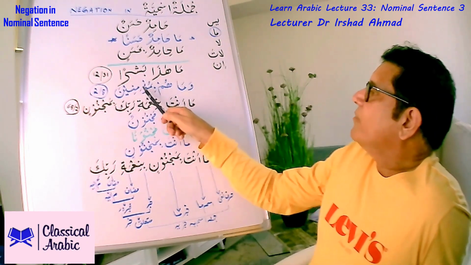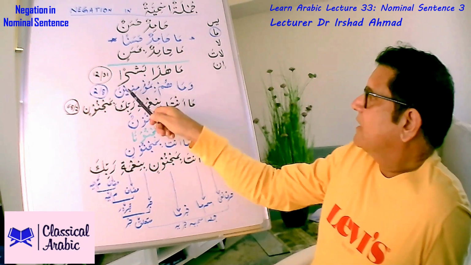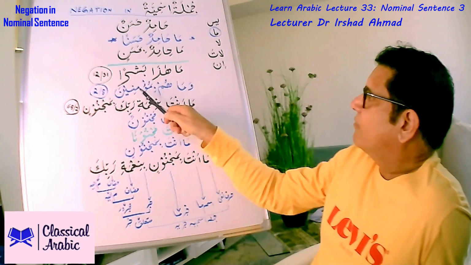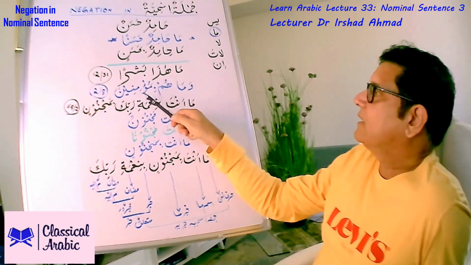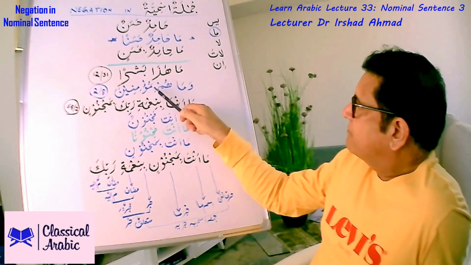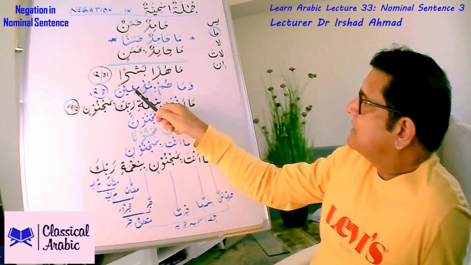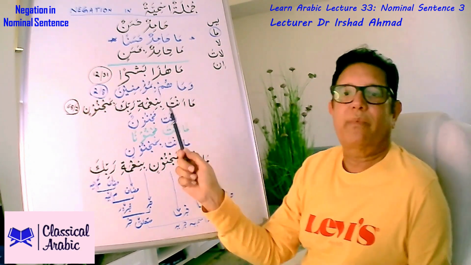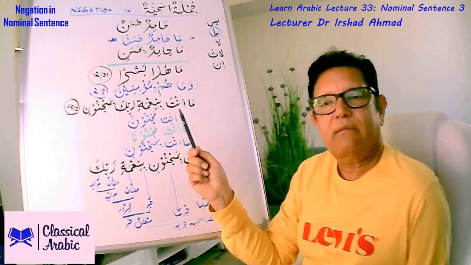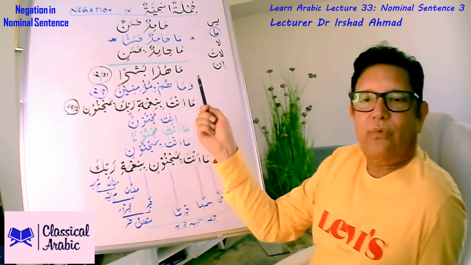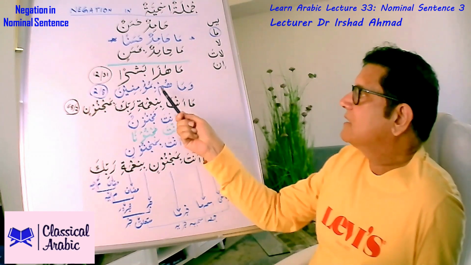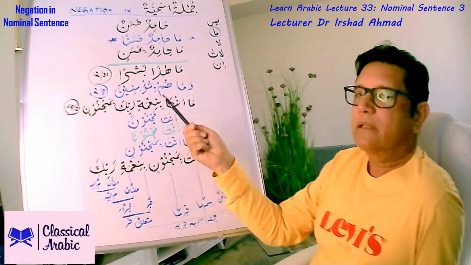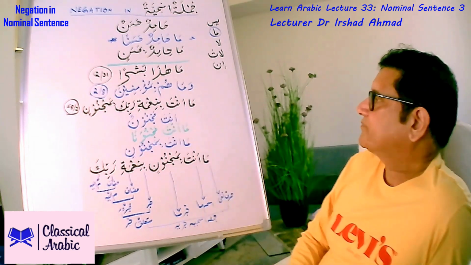So hum mu'minuna, that will be in rafa the khabar. Because of ma, hum mu'minina, that will be in nasab, and here because of this ba, we will consider this to be in jar. So wama hum bimuminina, they are not believers at all. So what is that description of? That's a description of hypocrites. They say what they are, but actually they are not what they say they are.